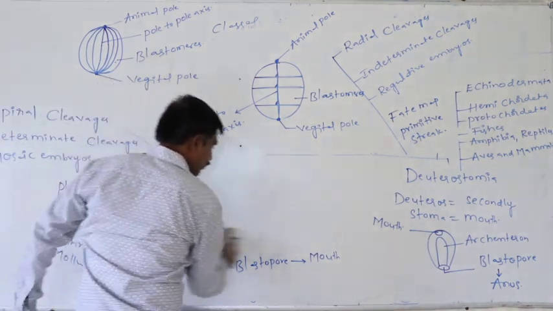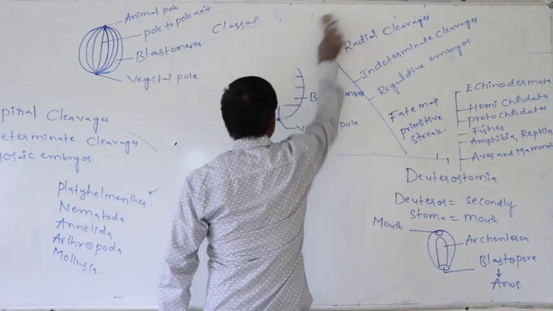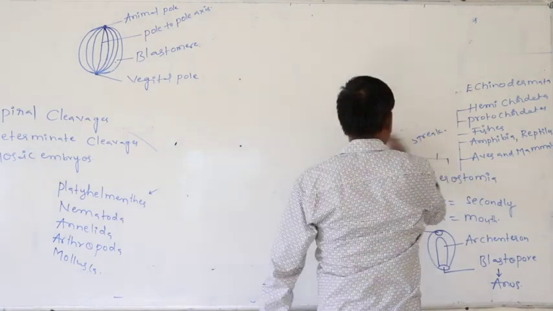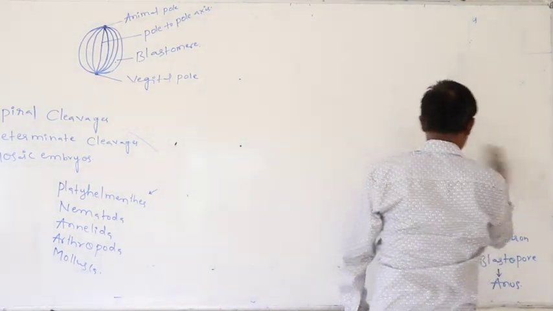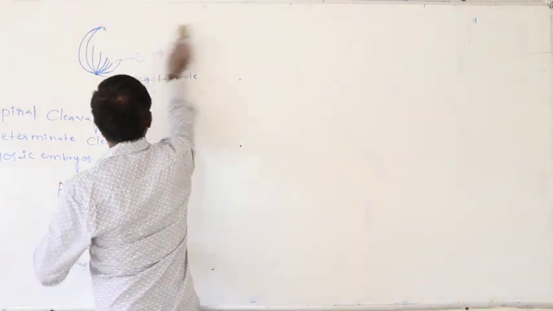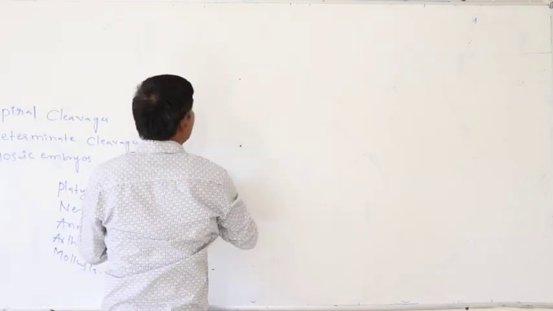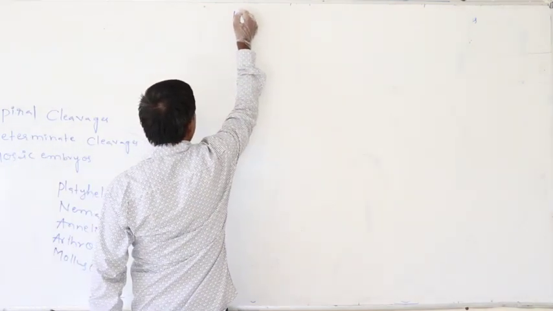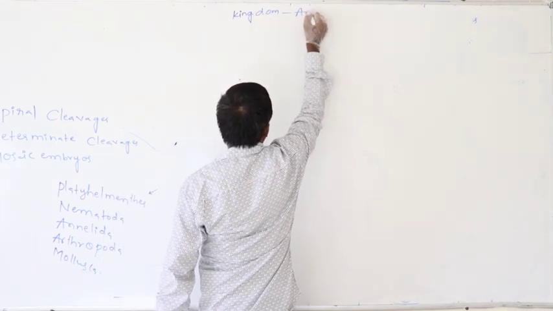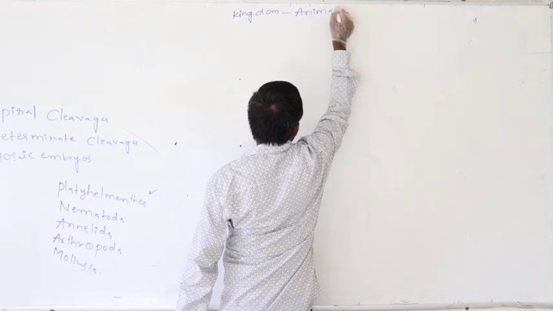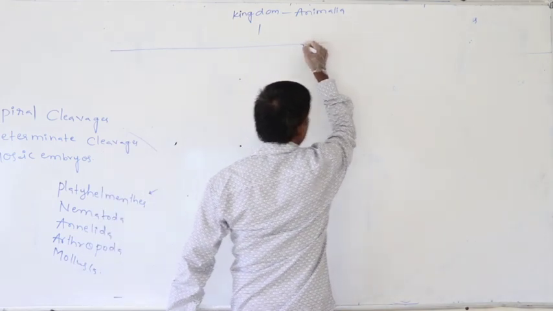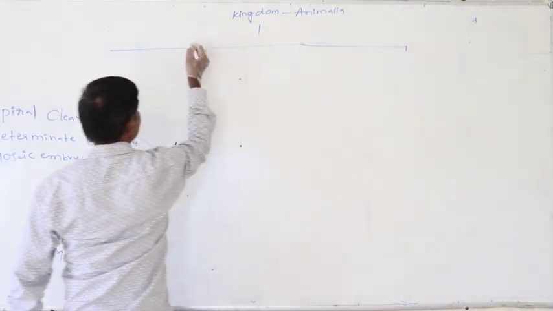Definitely, when we recall the kingdom Animalia classification, just at first, this kingdom Animalia is first categorized into 2 subkingdoms.